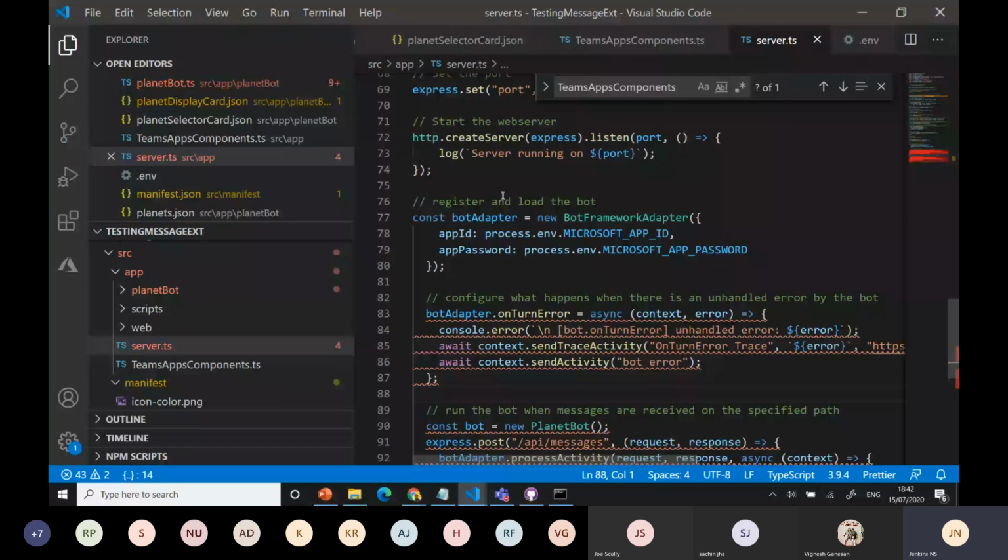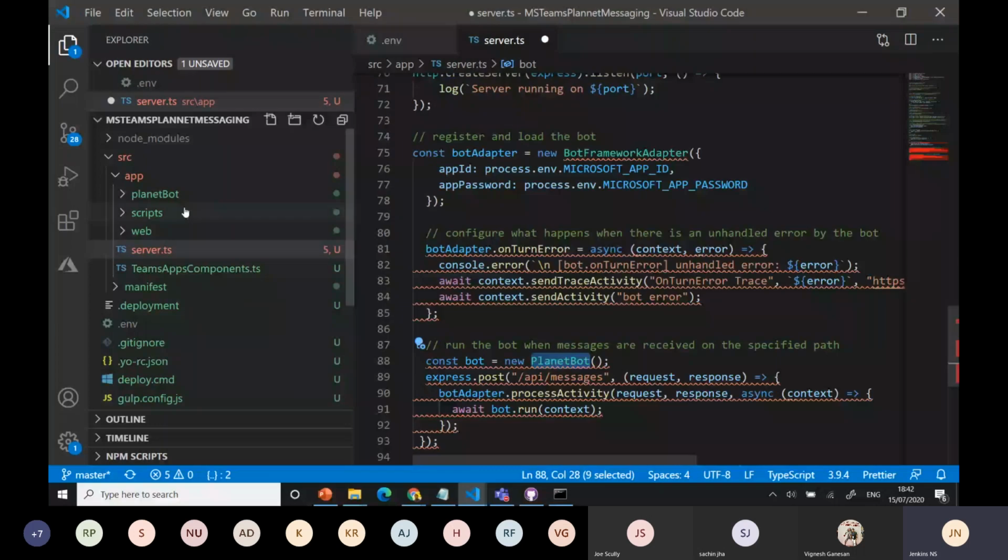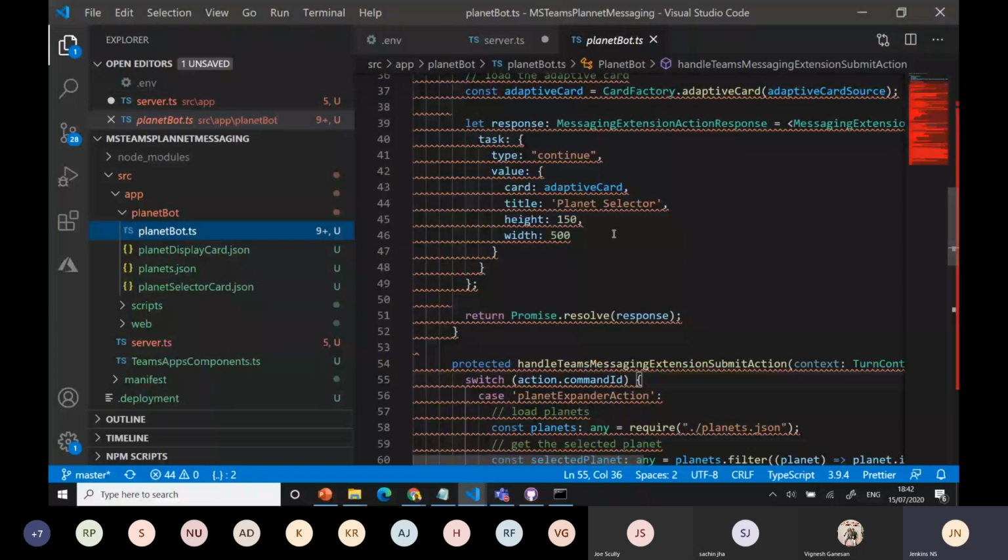Because planet bot is the class from here. Okay, we have the class, and I'm creating an instance from there only. You can have the class planet bot. The same thing, I'm calling from this server part.